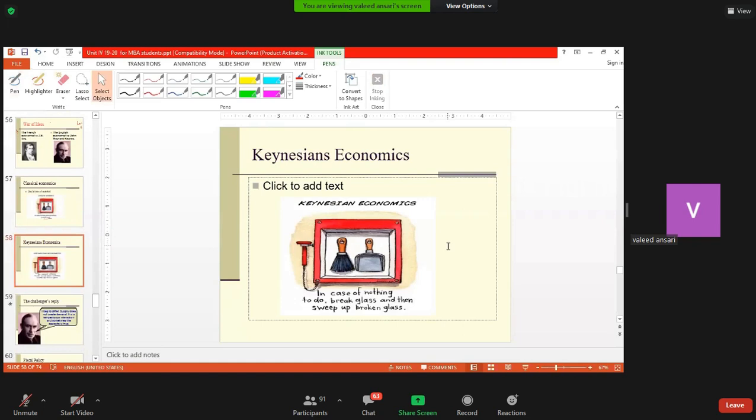Keynesian idea is simply this, in simple words, that in case of nothing to do, if there is nothing to do, break glass and sweep the broken glass. This is what Keynes suggested. If there is no worthwhile activity, ask them to do.